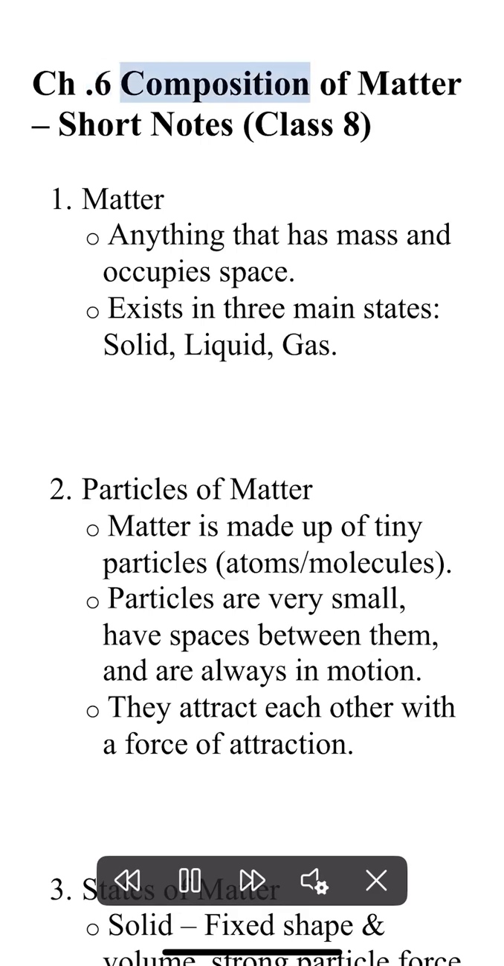6 Composition of Matter Short Notes, Class 8. Matter: anything that has mass and occupies space. Exists in three main states: solid, liquid, gas.